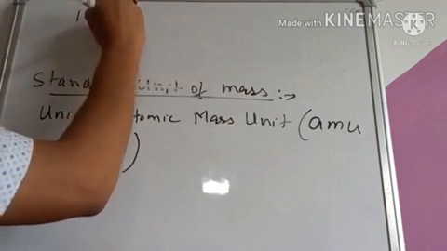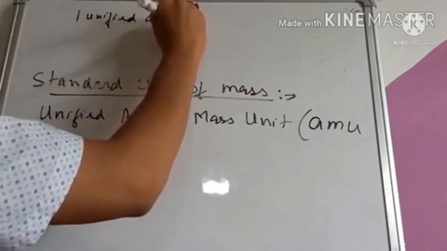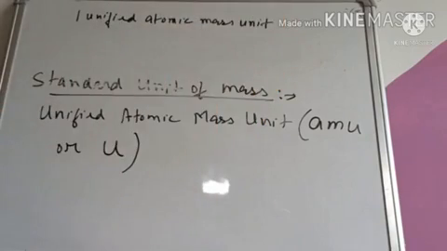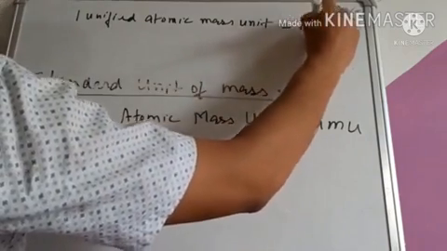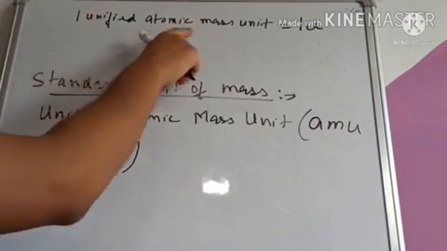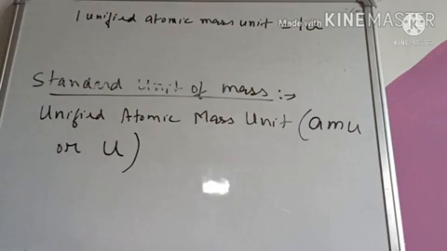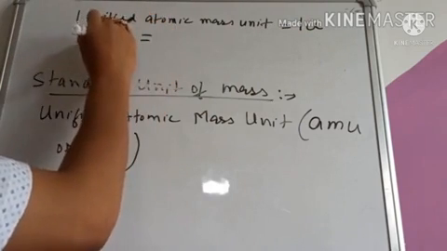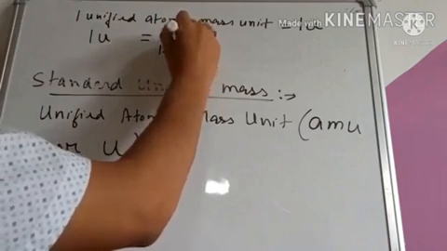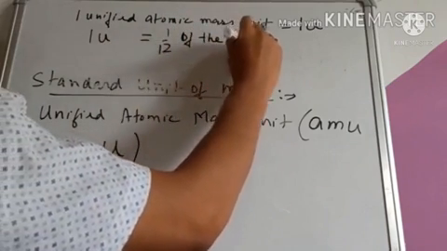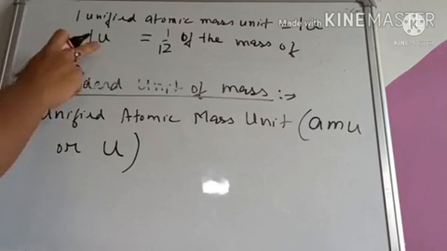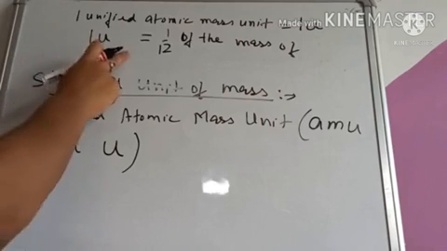One unified atomic mass unit, that is equal to 1 u. I have written here u, unified atomic mass unit. So one unified atomic mass unit means 1 u, and that is nothing but this: 1 u is equal to 1/12 of the mass of a... Now this is very important. What is the value of 1 u? 1 u is equal to 1/12